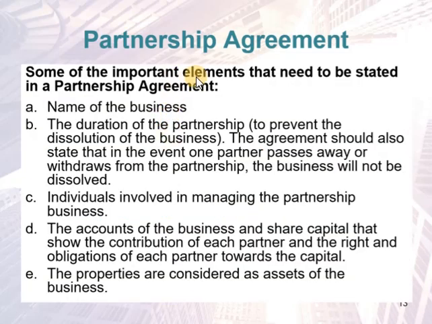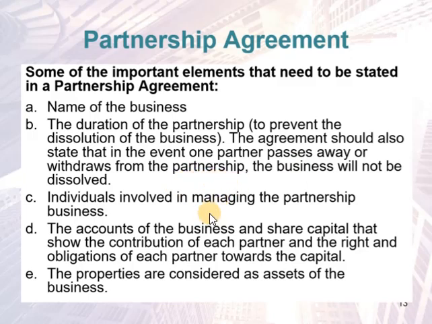Some of the important elements that need to be stated in the agreement, of course, one is the name of the business, the duration of the partnership or the duration of the business. This is to prevent the dissolution. And the agreement should also state that in the event of one partner passing away or withdrawing from the partnership, the business will not be dissolved.